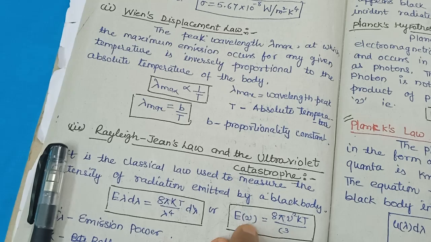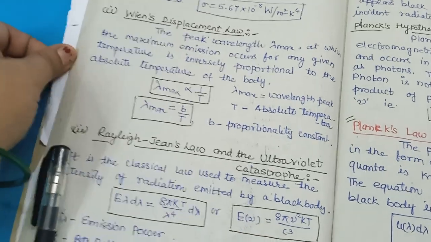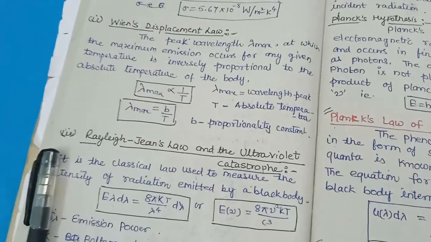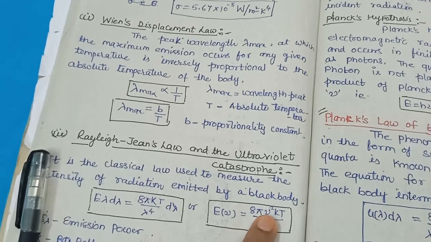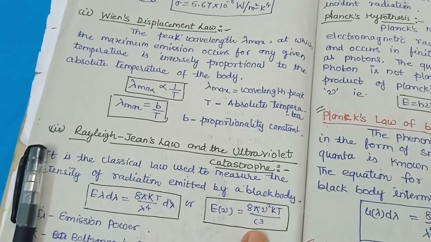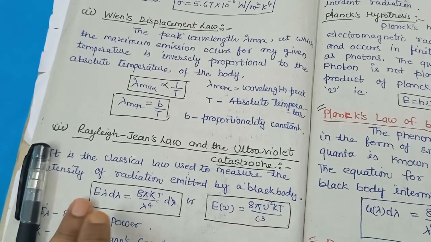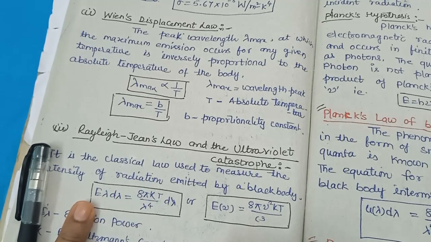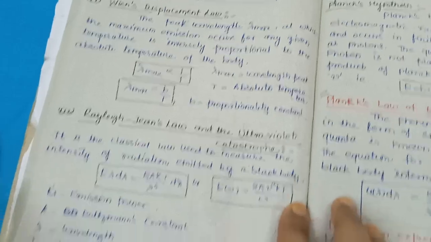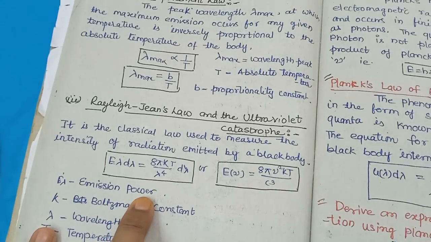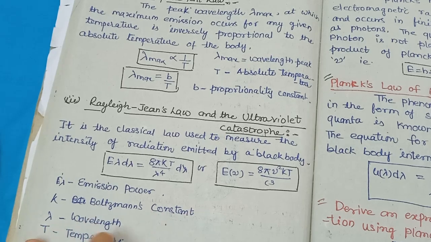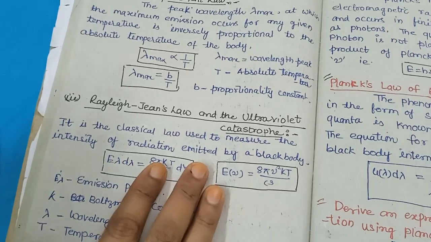Or in terms of frequency, we can write E nu equal to 8 pi nu square kT upon c cube. This is the E lambda. E lambda indicates the energy of that particle in lambda state, where E lambda is the emission power, k is the Boltzmann constant, lambda is the wavelength, T is the temperature.